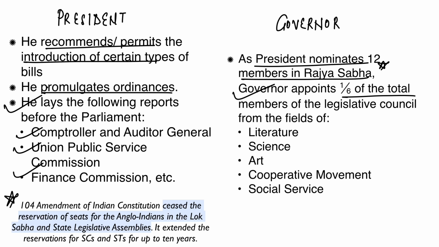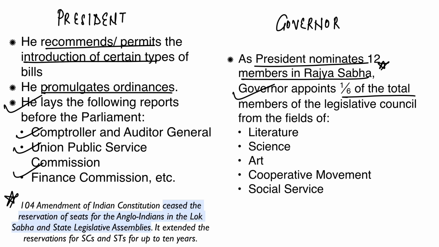Commission, etc. The president also has a power to nominate 12 members in the Rajya Sabha on the basis of their qualifications. Let's say these members are qualified in literature, science, art, cooperative movement, social service, etc. Similarly, the governor also has a power to nominate 1/6 member of the House of Legislative Council with people who possess talent in the above mentioned streams.